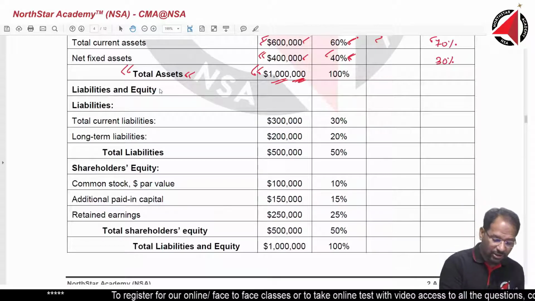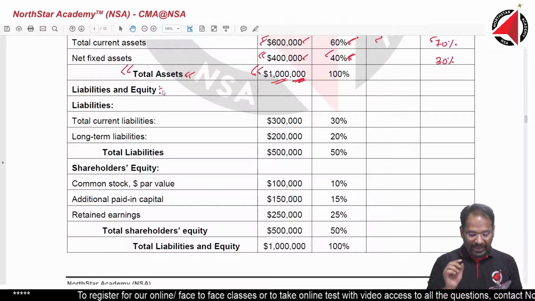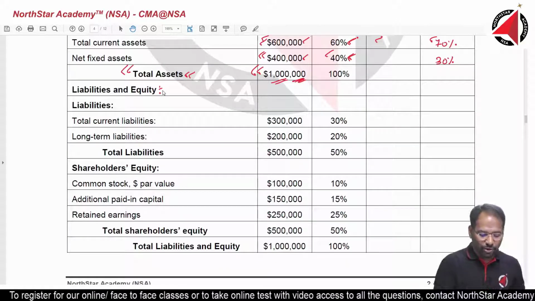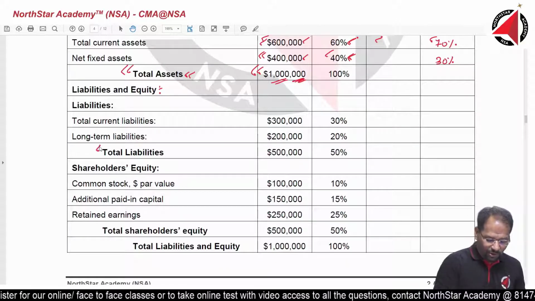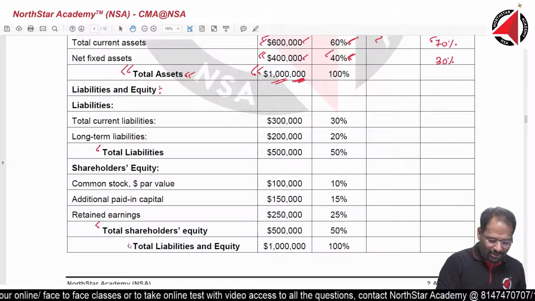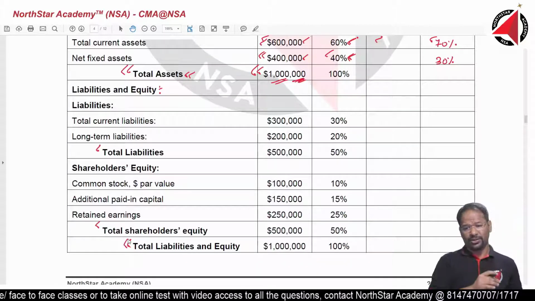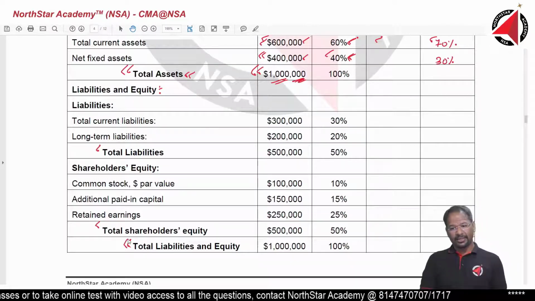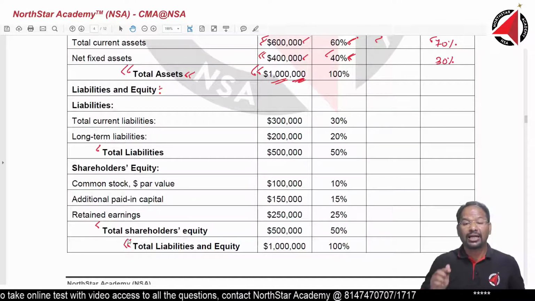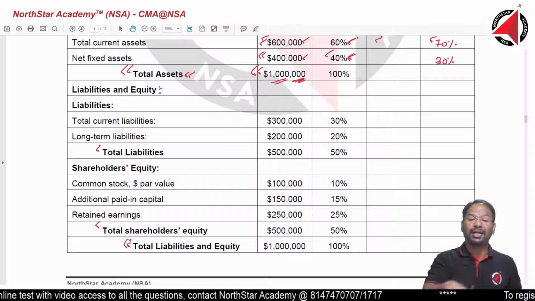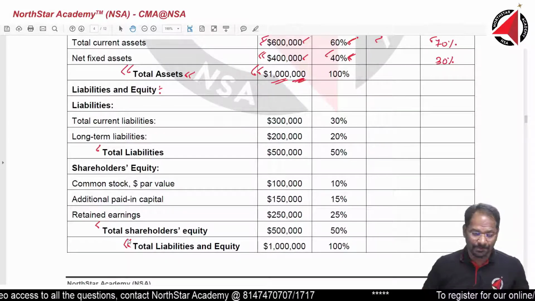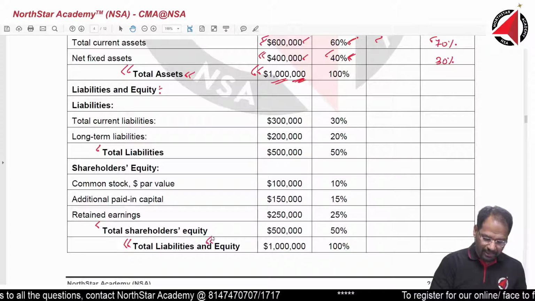Liabilities. We are going to the liabilities portion. Like I said, we have to go to total liabilities. But sometimes people get confused: total liability means this number, or this number, or this number. There is confusion. That is why it is always advisable to take total assets. When you take total liability, it means the total of the liabilities plus shareholders' fund, which we also call equity. So take up this number.